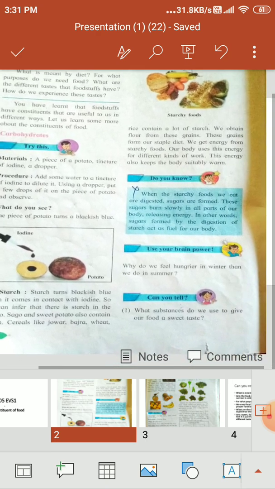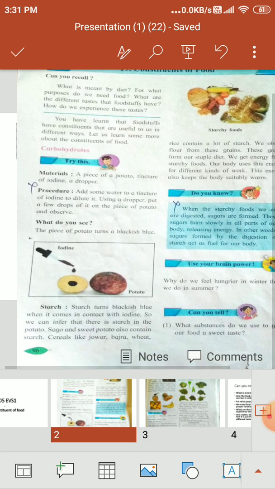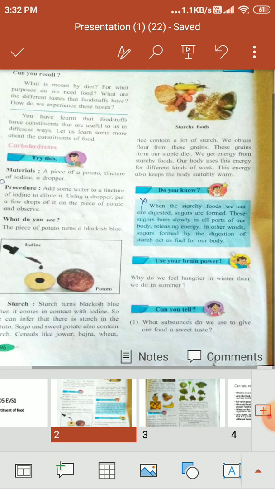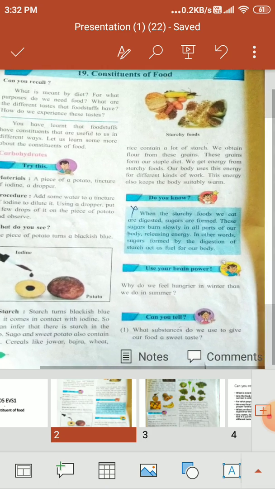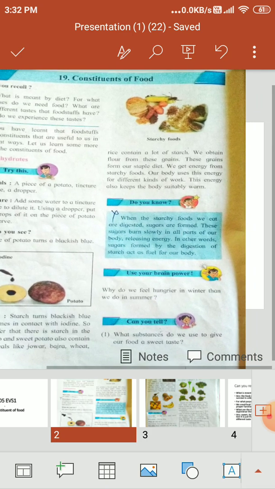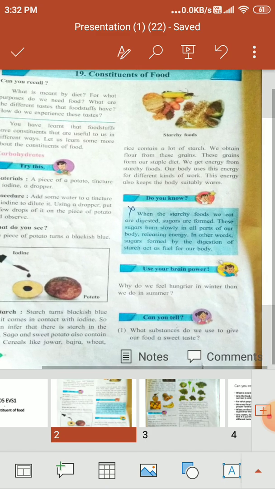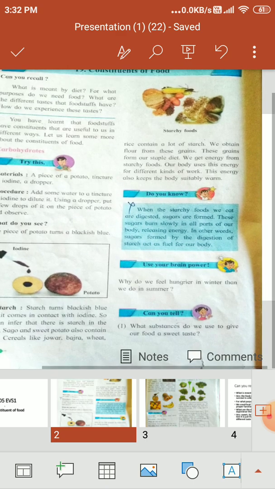Starch means the white colored water we see when we wash the potatoes; the white color substance that is washed out is the starch. These grains form our staple diet. We get energy from the starchy foods. Our body uses this energy for different kinds of work. This energy also keeps the body suitably warm. Yes, that's why we feel hungrier in winter than we do in summer.